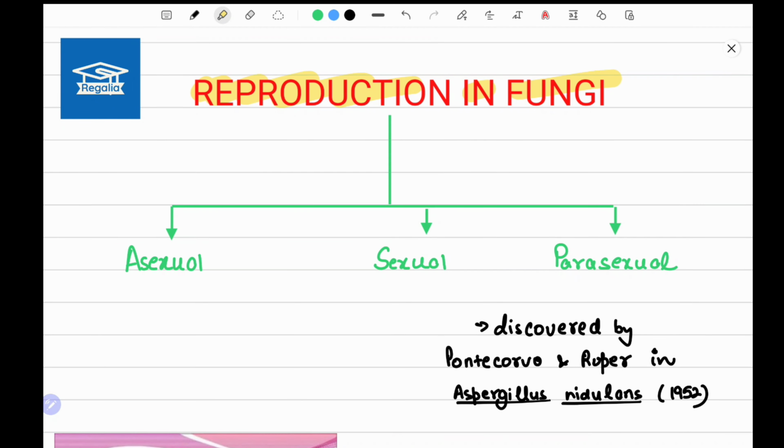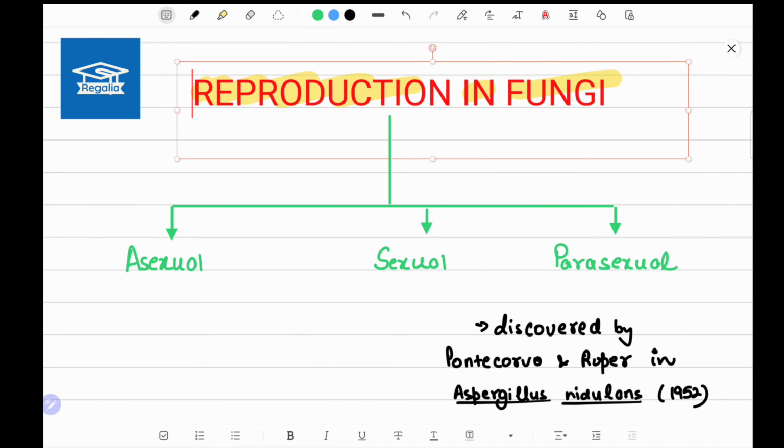In fungi, in this chapter, we will cover the various forms of reproduction found in fungi, like asexual, sexual, parasexual, as well as various types of fruiting body like ascocarp and basidiocarps. We will study them in detail in this chapter itself. Let's begin the video.